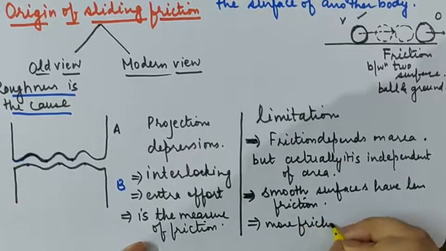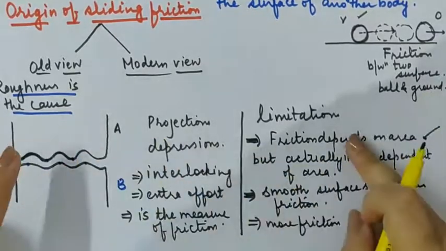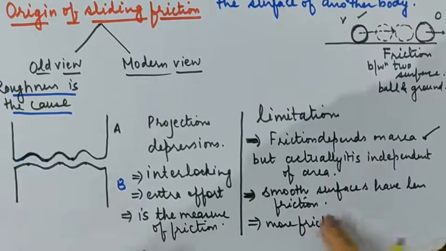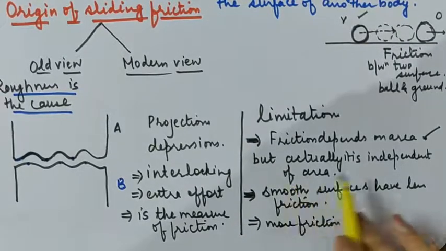So the points that I have written on the top are the theory given by the old view, and the points at the bottom are the actual points that we have got by doing experiments.